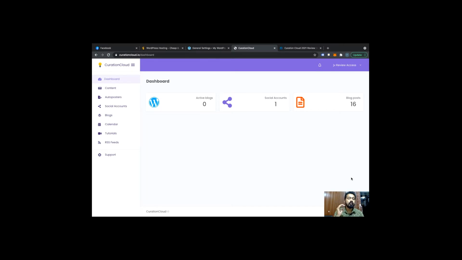Curation Cloud is a software that helps you create content on autopilot. It's an automated way to create or update your website with the relevant content you want to post, and your audience will always be updated and connected with you. Because in today's market, if you put out content on a regular basis, your audience is going to stay connected and you are going to have a deeper connection with your audience.